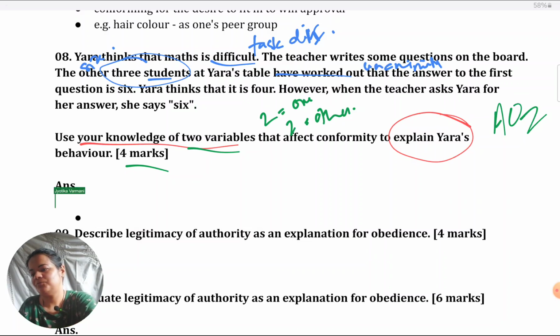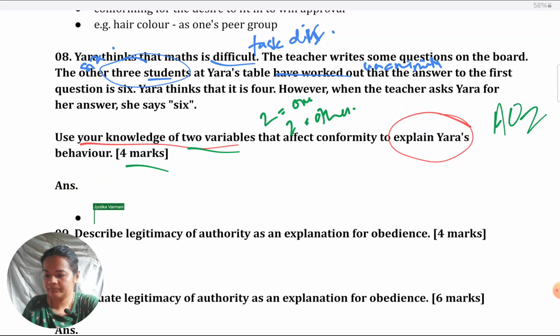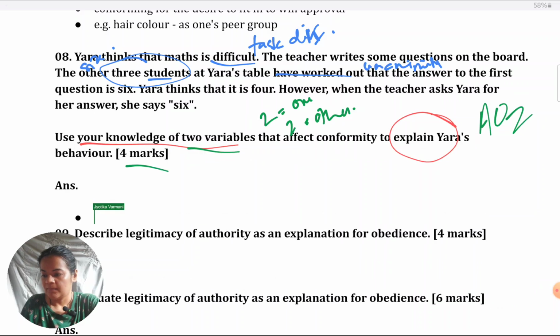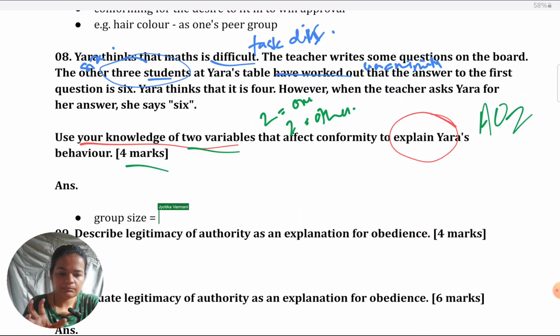Let's assume we take group size first. What group size suggests is that the greater the number of individuals supporting one view, the more likely it is that the individual will conform.